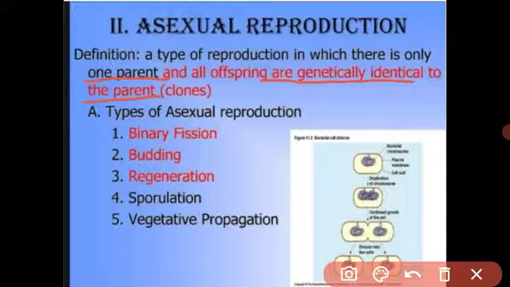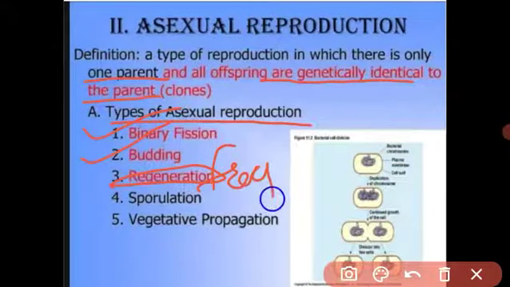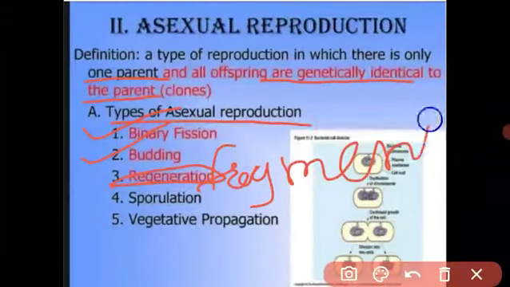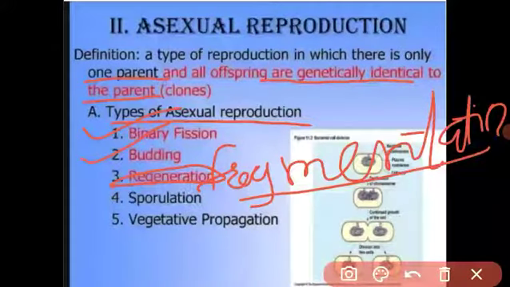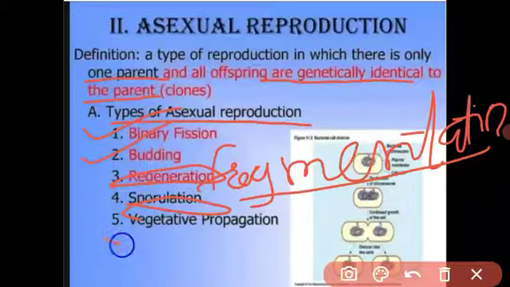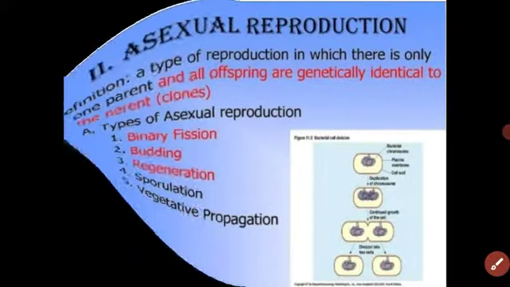Got it? One by one we will see in detail the types of asexual reproduction: binary fission, budding, regeneration means fragmentation, sporulation means spore formation, and vegetative propagation.